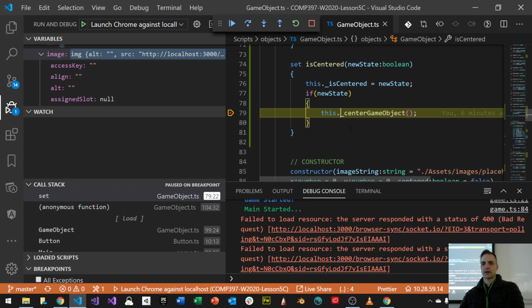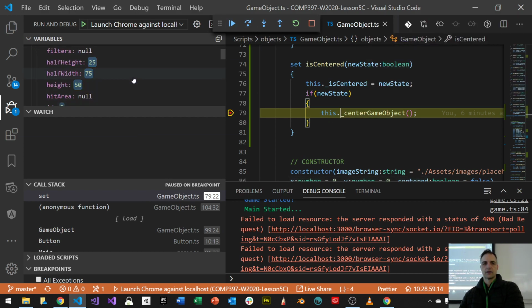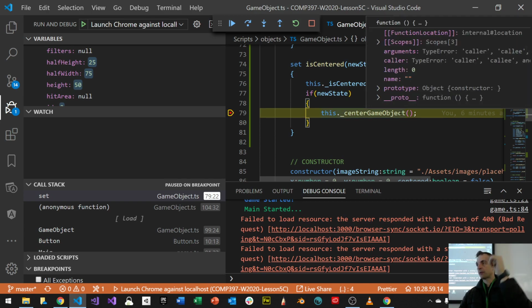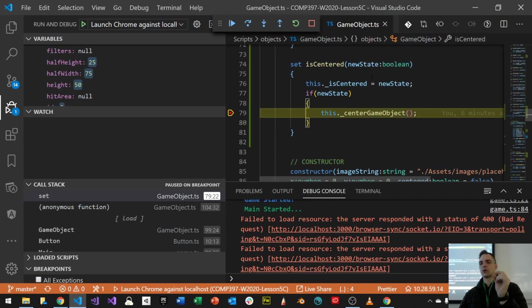Let's see if I come back here again. Okay, I come back here. I've come back the second time now, all right? Now I have values. Look, I have half height and half width and height. This happens when everything reloads. This happens when I'm listening for an event handler. That's what's happening. And when my object loads, I do this again, the second time. Now I have some values. Half height and half width is 75. Height is 50. Okay, cool.